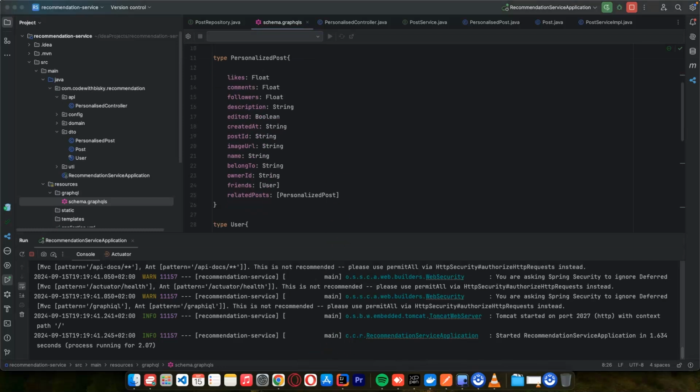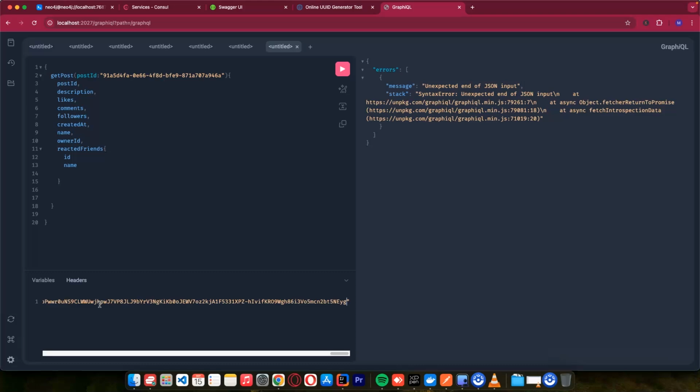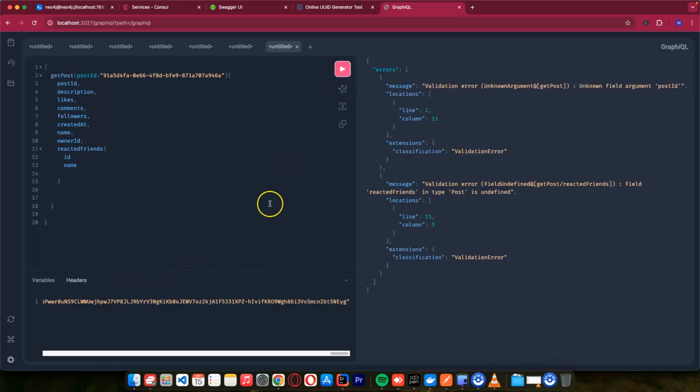Okay, so in our post main, we need to copy the bearer token, and we need to come into here, and we just say authorization. Let me reload, sorry. And here I'll just say authorization, because we added security and we are using Keycloak. So if I do this and click this one, here it's reacted friends.